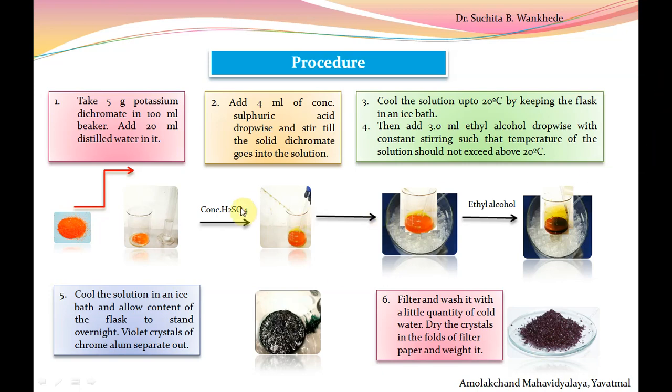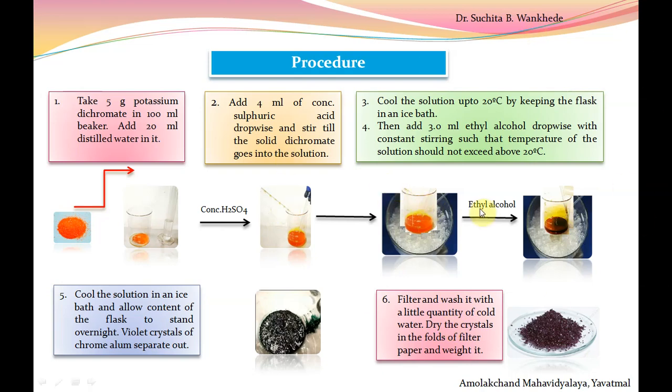So that's all about the procedure of today's practical. I again repeat it. We take 5 gram of potassium dichromate in a dry beaker, to which we add 20 ml of distilled water, measuring it with the help of a measuring cylinder. To this we add drop by drop 4 ml concentrated H2SO4 with constant stirring. Place this acidic solution of potassium dichromate in an ice bath so that the temperature should not increase.